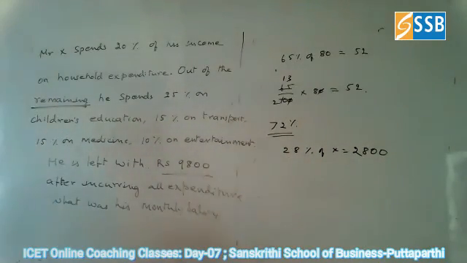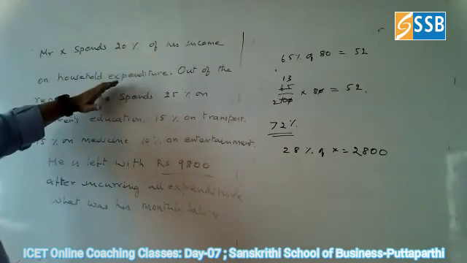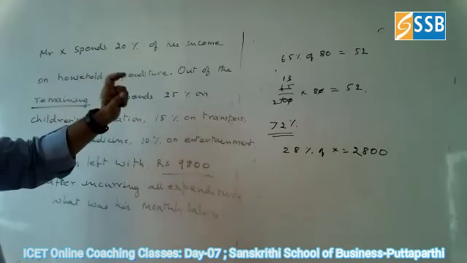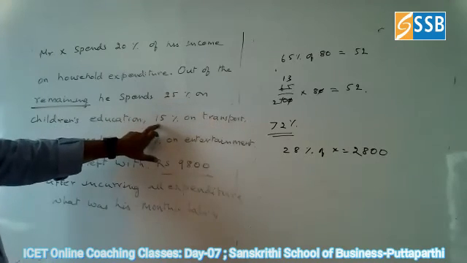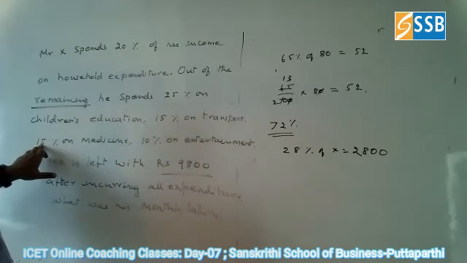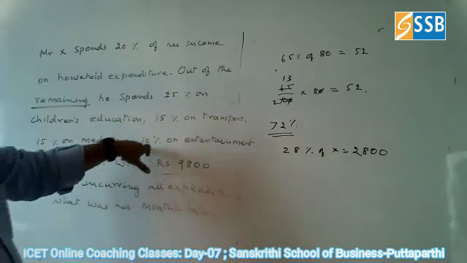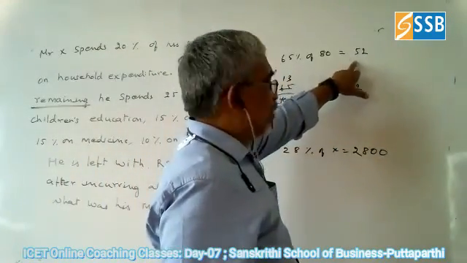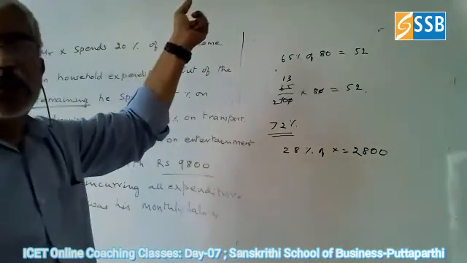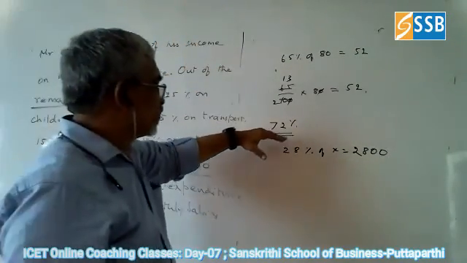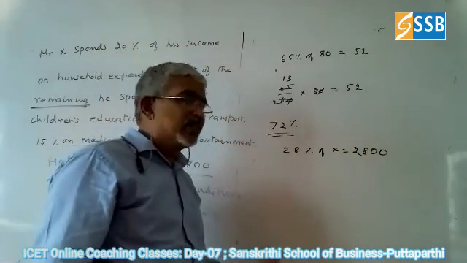So what I did is, first I had taken the base value as 100 and removed the household expenditure. So remaining 80. In this 80, what are the spendings we are taking? 25 plus 15 plus 15, so it is 30 plus 25, it is 55 plus 10, 65. So 65% of 80 is 52. So 52 rupees he is spending, plus already he spent 20 rupees. So totally 72 rupees he spent out of 100 rupees. Now convert that to percentage.